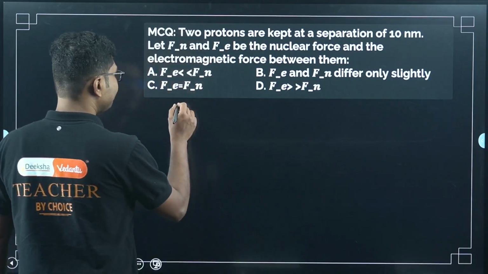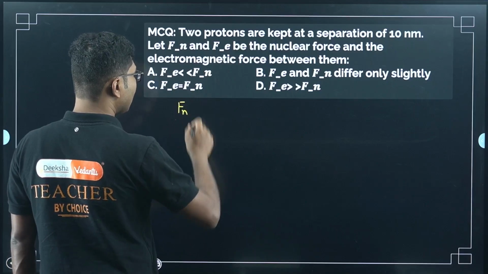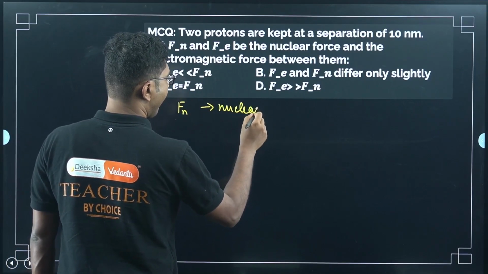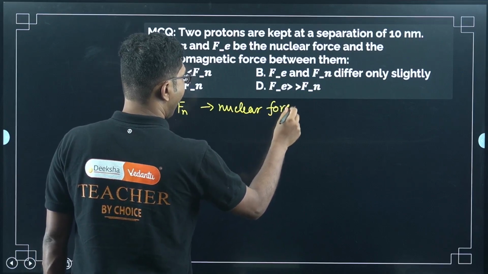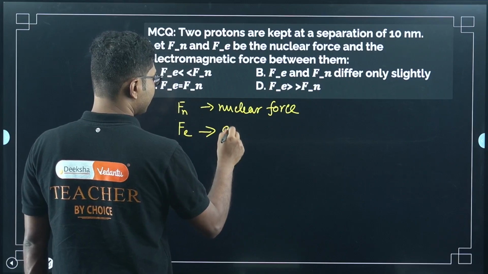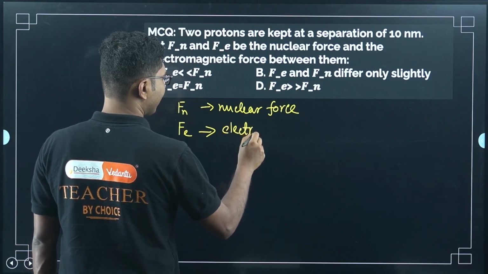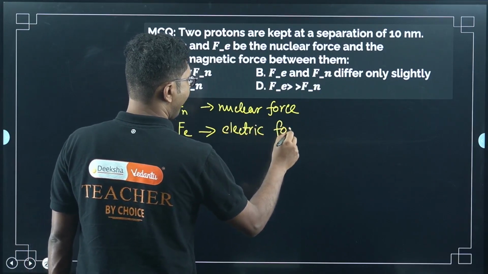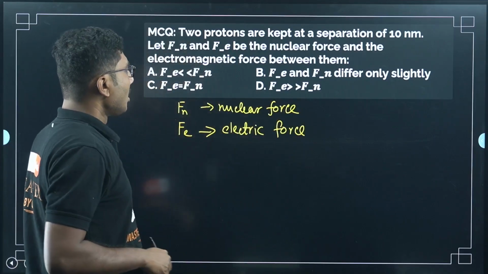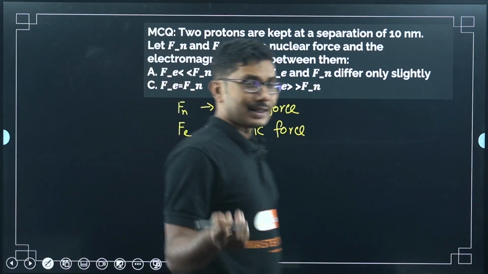So Fn is the nuclear force and Fe is the electromagnetic force or electric force. Then which one will be greater, which one will be smaller?